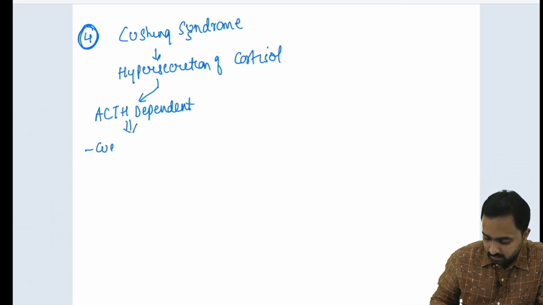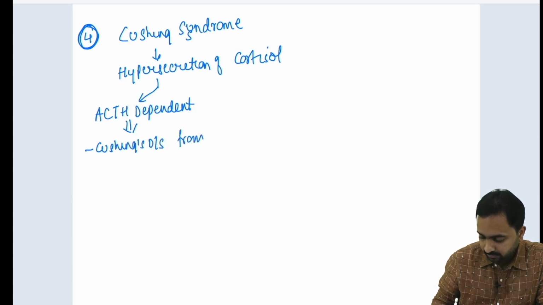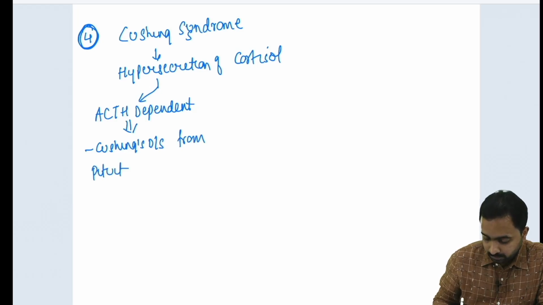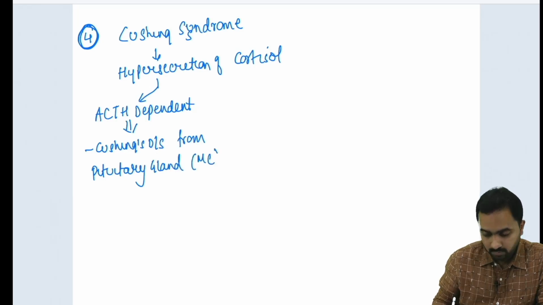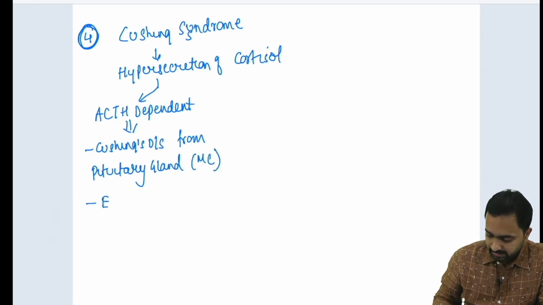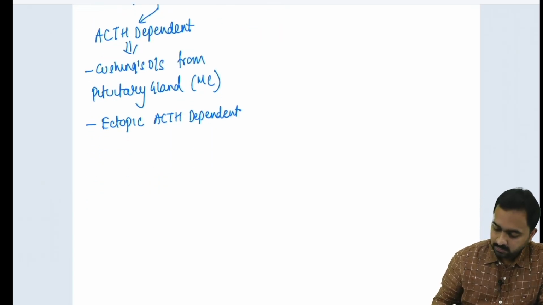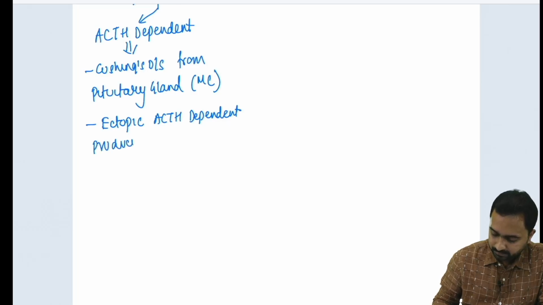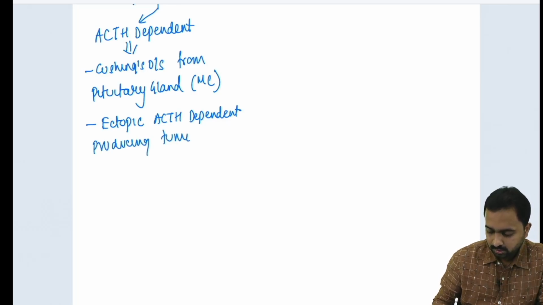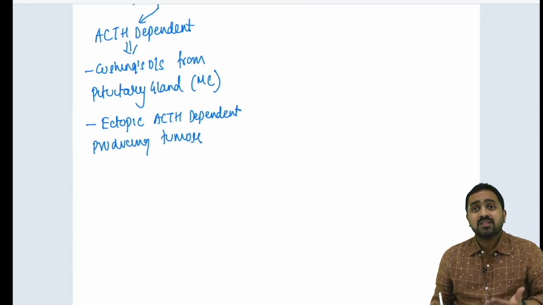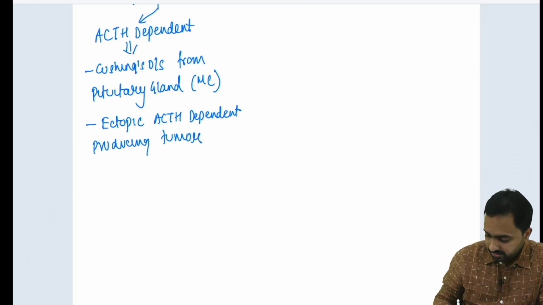It could be because of Cushing disease from the pituitary gland, which is the most common cause, or it could be an ectopic ACTH producing tumor, which are the small cell carcinoma or the foregut carcinoids.